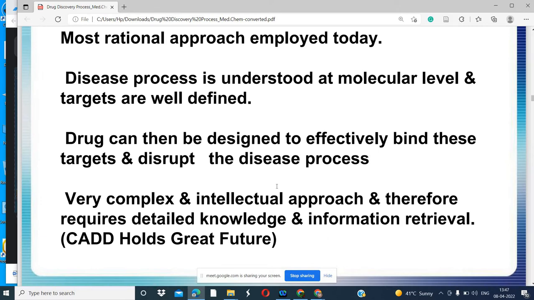This is a very complex and intellectual approach and therefore requires detailed knowledge and information retrieval. We should have detailed information about the target to design the drug for one disease like corona. We should have the detailed structure, the bonding structure, of the protein, then only can we inhibit that antigen or protein.